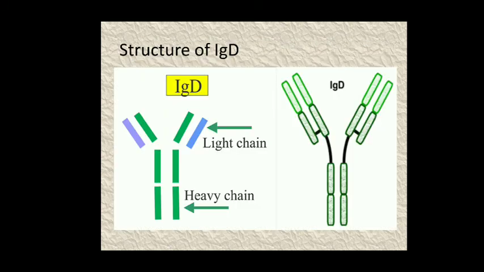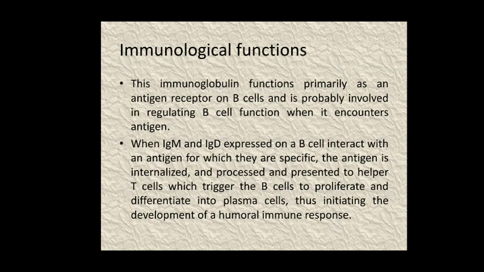Now here you can observe the structure of IgD type of antibodies, which has a great similarity to that of the IgG type of antibodies. The difference you can observe is the longer hinge region present within the IgD type of antibodies, and due to it, it is very much susceptible to proteolytic cleavage. The heavy chains and light chains are present, and there are two antigen binding sites.